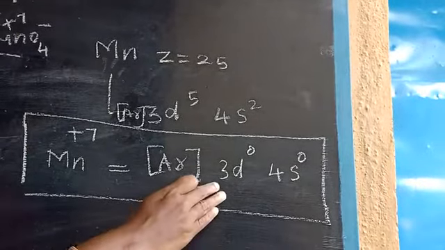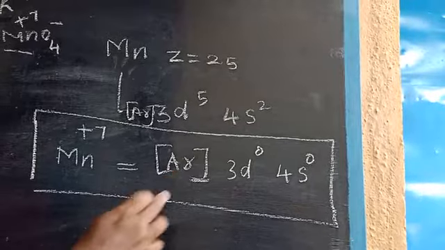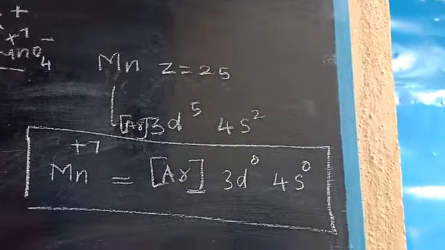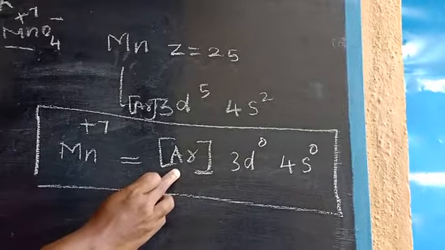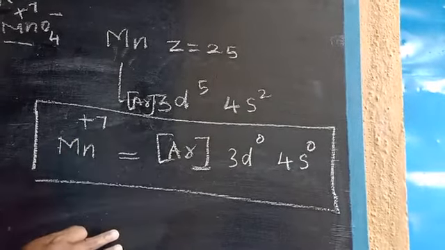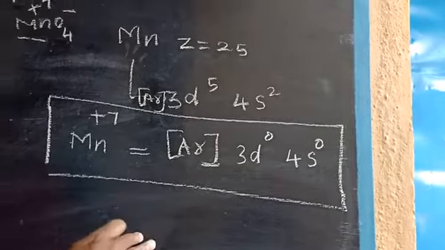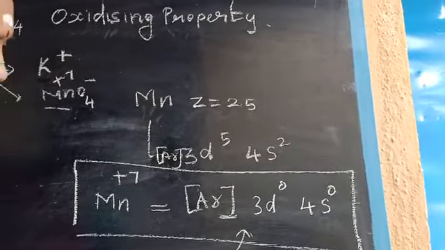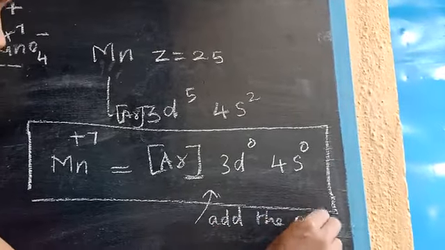Children, here it is not possible to remove any electron, because from the 3d as well as 4s there is no electron, and it only contains argon, the noble gas. It is stable. It is very difficult to remove an electron, but at the same time it has the possibility to add an electron.